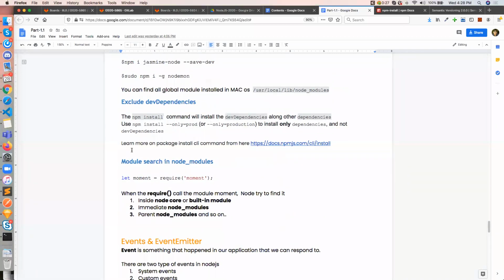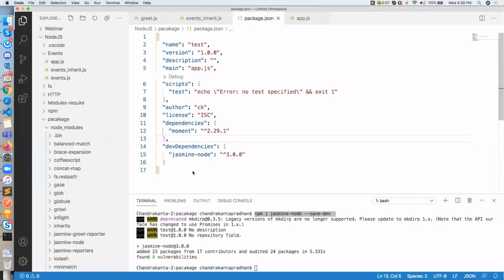One thing I forgot to explain to you. As I explained right now, the dev dependency should not be installed in production or in the staging server, right? But till date, what do we usually do?